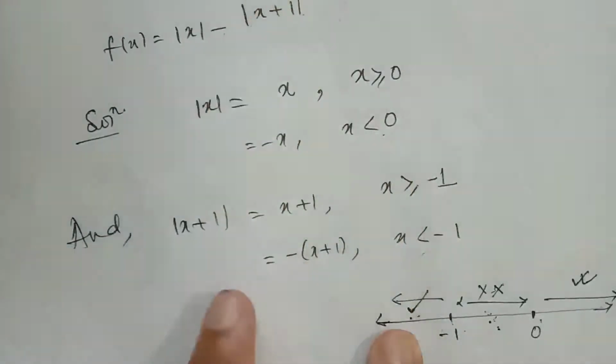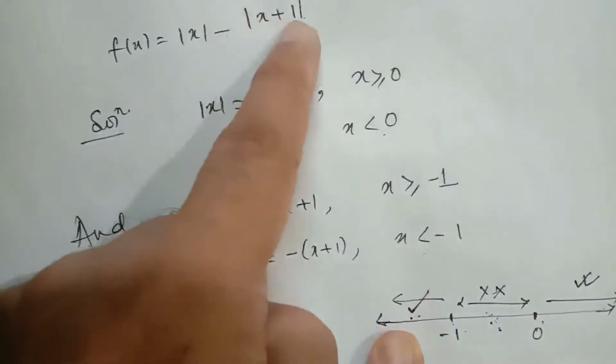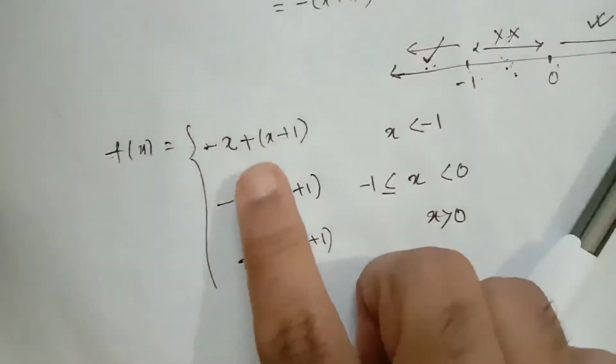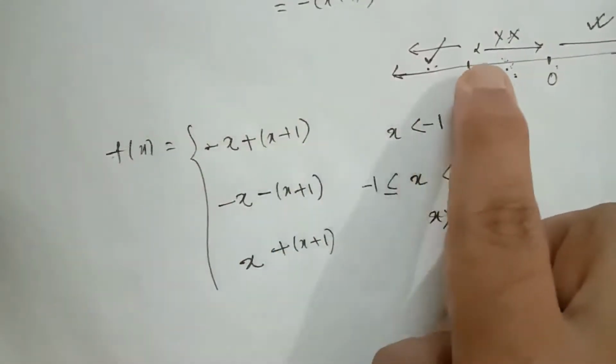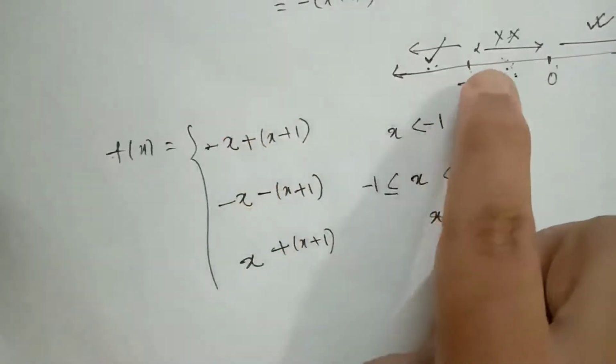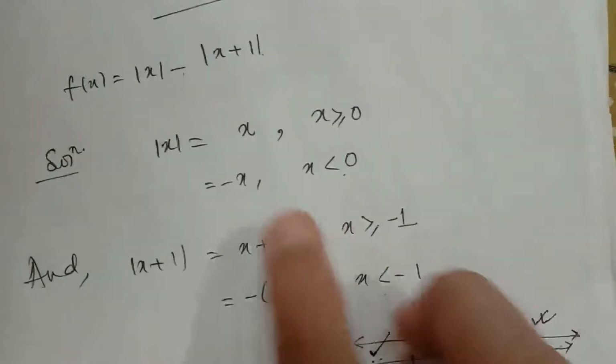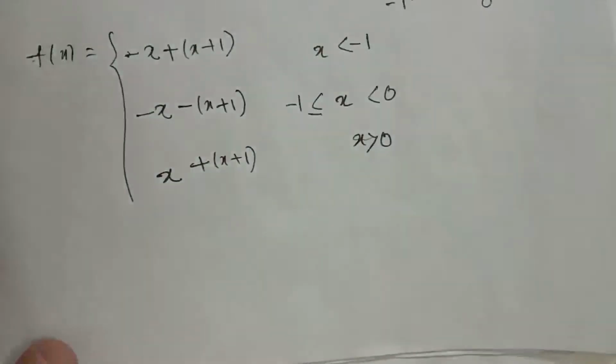So this will be minus of x plus 1. So minus x plus of x plus 1. When x lies between minus 1 and 0, modulus of x will be minus of x. But modulus of x plus 1 will be x plus of x plus 1. So it will be minus x plus 1. Similarly, you write the third one also.